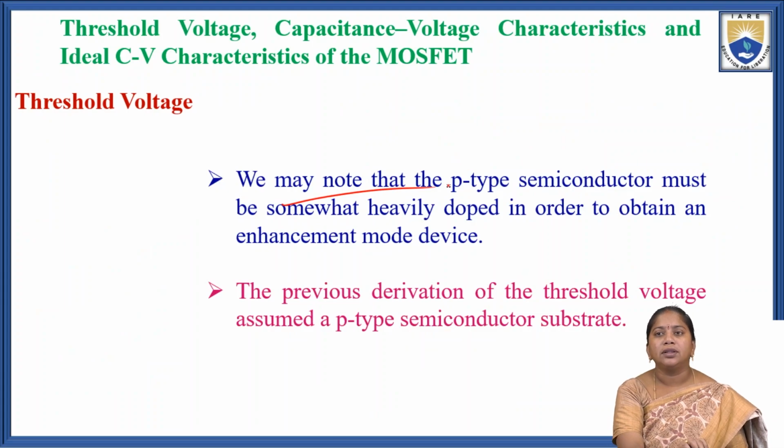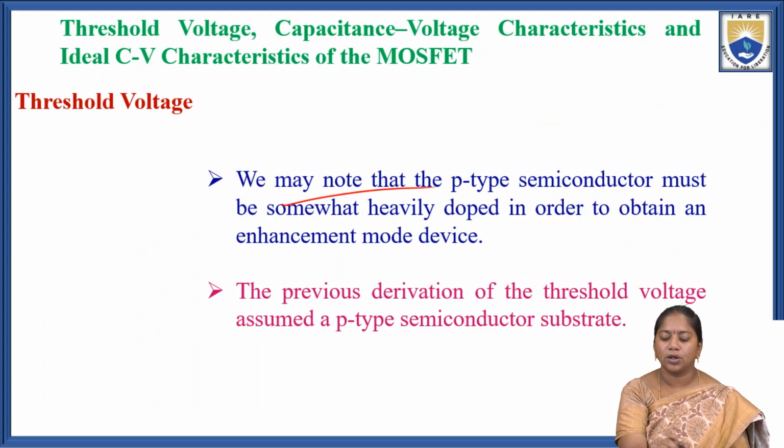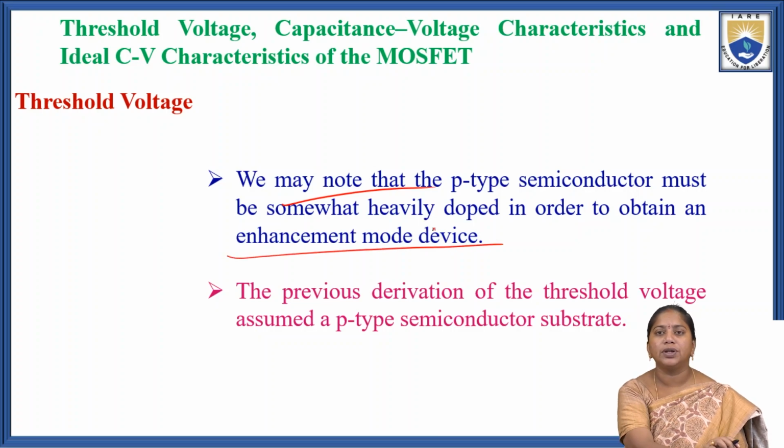We may note that the p-type semiconductor must be somewhat heavily doped in order to obtain the enhancement mode of the device. So, to obtain the enhancement mode, the p-type semiconductor is somewhat heavily doped compared to the normal p-type semiconductor.